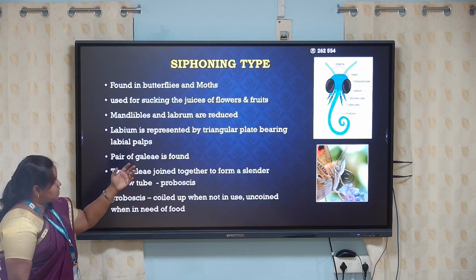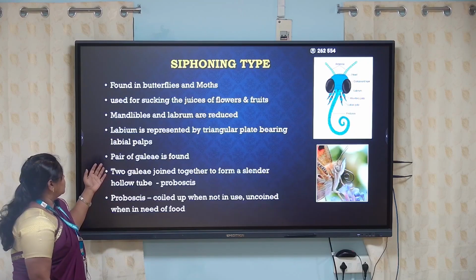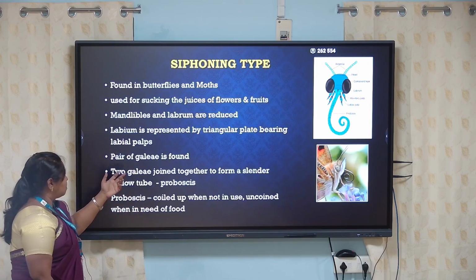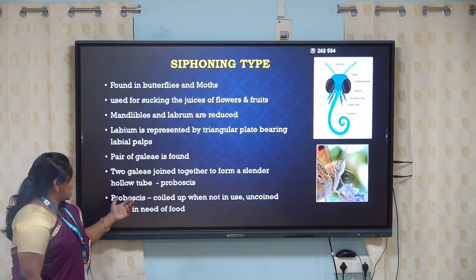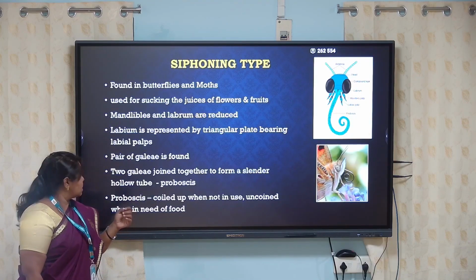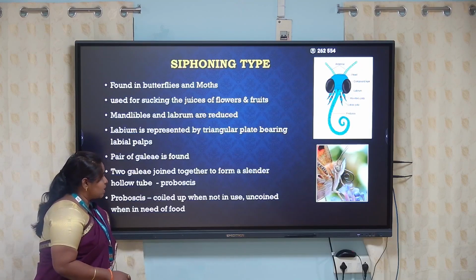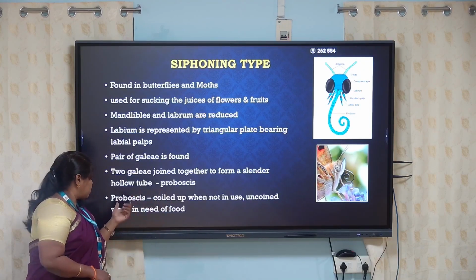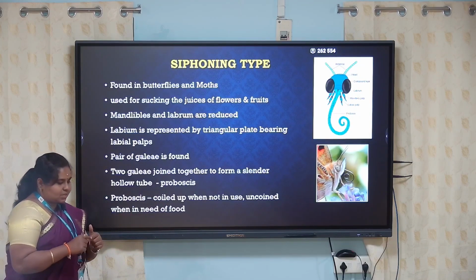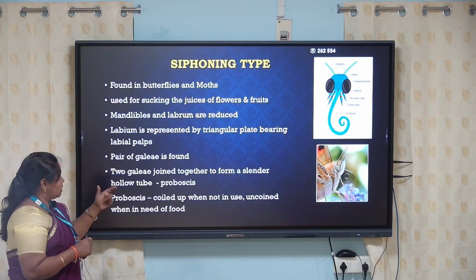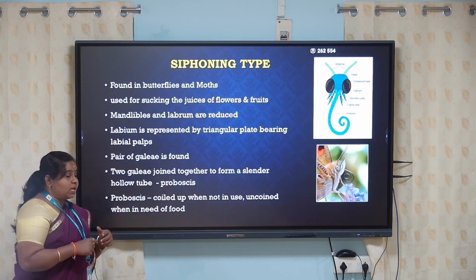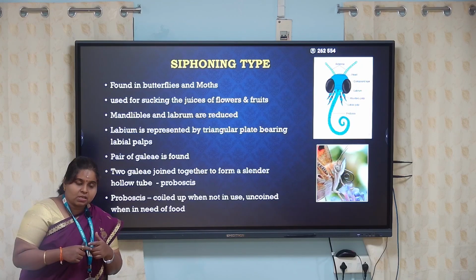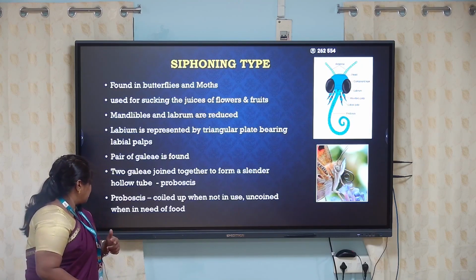Mandibles and labrum are completely reduced here, and the labium is represented by a triangular plate bearing the labial palps. So a pair of galleae will be found here, and the two galleae are joined together to form a slender structure. So they form a hollow tube called the proboscis. And this proboscis is slightly coiled up, as I introduced very early. When it is not in use, it is coiled up, and when it is in use, they uncoil the structure and go for the food.